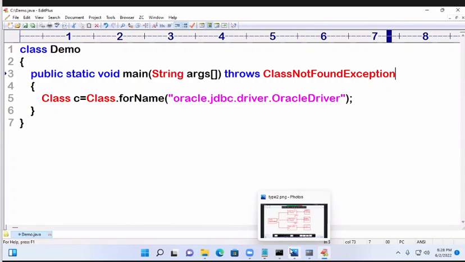Suppose you select withdraw. You will enter 10,000. Then first of all, your request is passed to the server, no? That ATM's client system doesn't know whether the balance is there or not. That information is in the server. So the request passes to the server. What will the server do? It will communicate with the database. It will check whether that account number is there or not, and whether the balance is there in that account number.